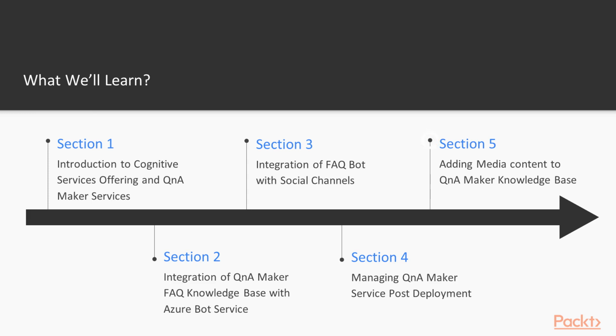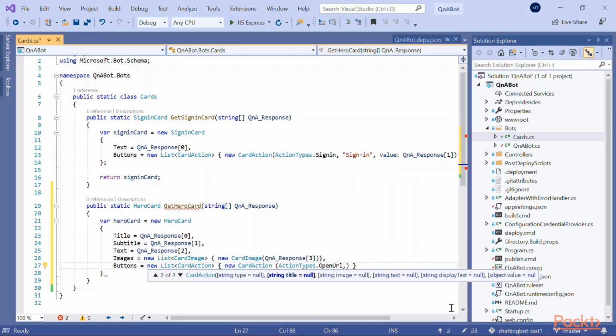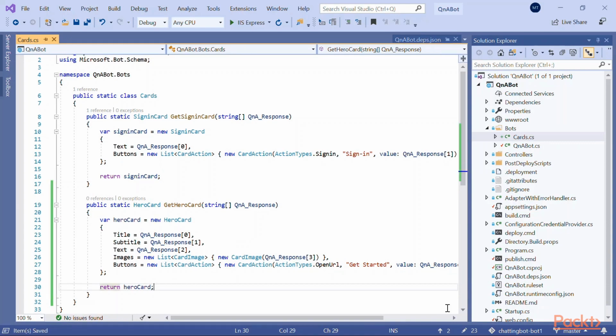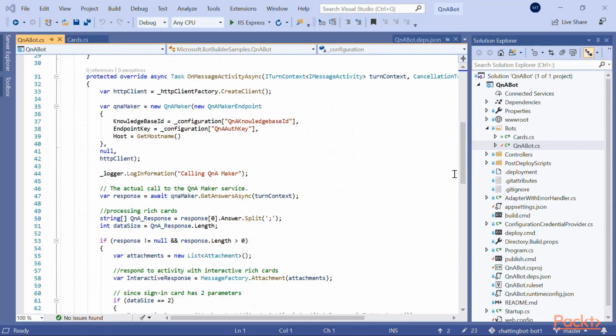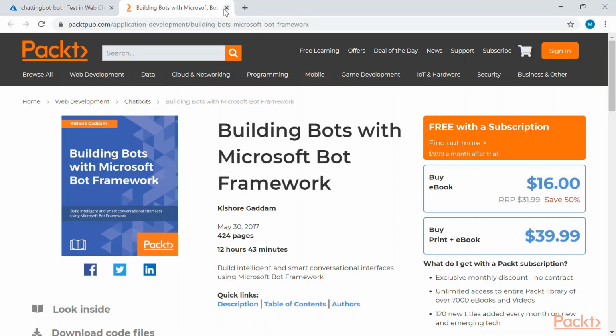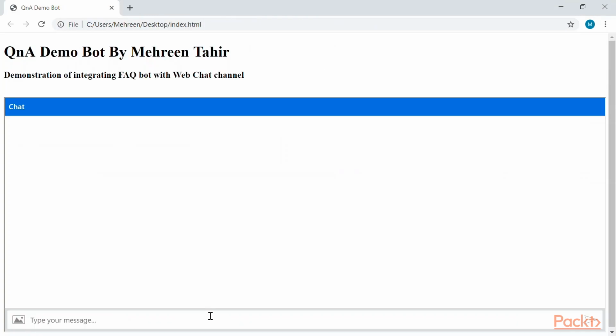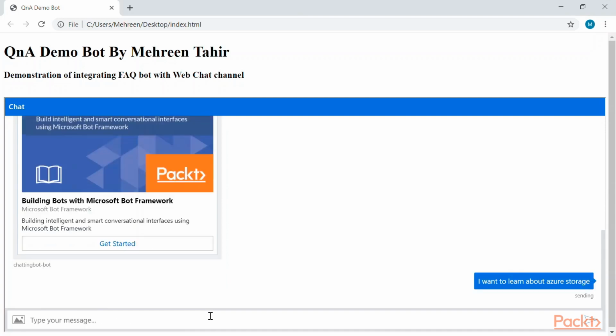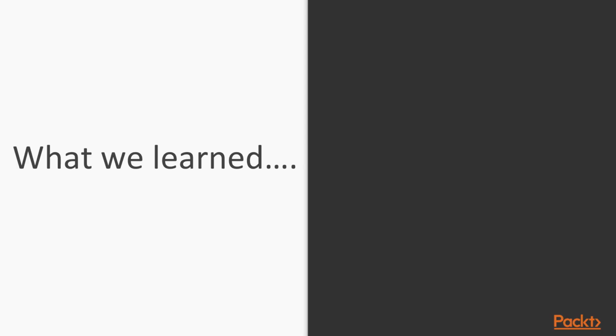Section 5 is my personal favorite since we will be making our knowledge base more interesting and interactive by adding media content to it. We will first add hyperlinks to our knowledge base and then extend the discussion to adding rich cards supported by Microsoft Bot Framework. We will also add images and videos as bot response. So if you are a code freak, you're especially going to enjoy this section since we will be doing coding along the way for our bot to intercept the media response.